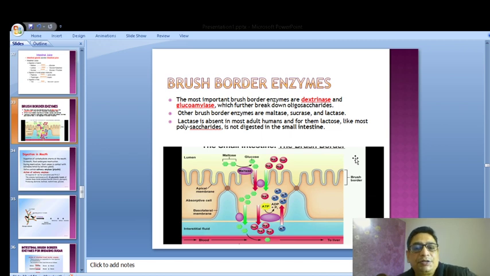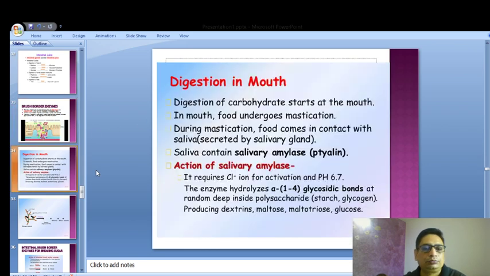So lactase is absent in most adult humans, and for them lactose, like most polysaccharides, is not digested in the small intestine. So only the babies are meant to have milk, and that is the reason the milk digesting enzymes are not very prominent when the individual grows up into an adult. So keep that in mind, that milk digesting enzymes are mainly present when the individual is a child or an infant. Now we'll come to the next point.